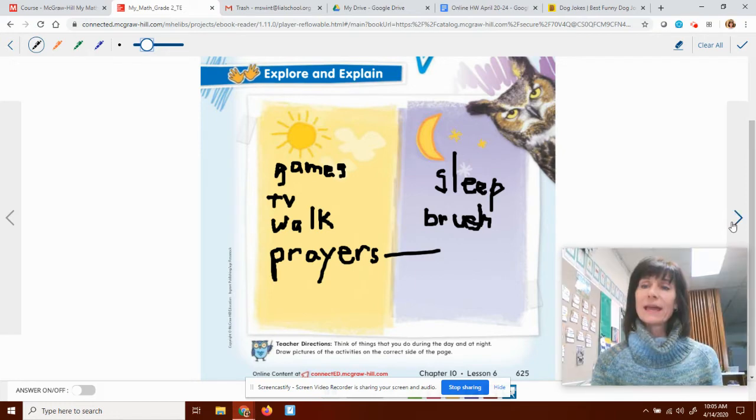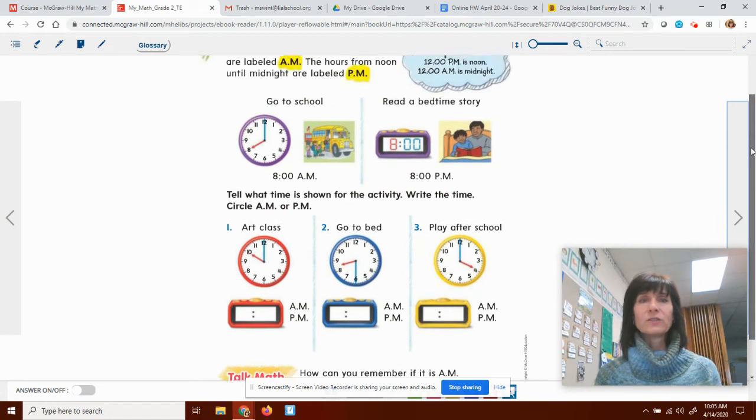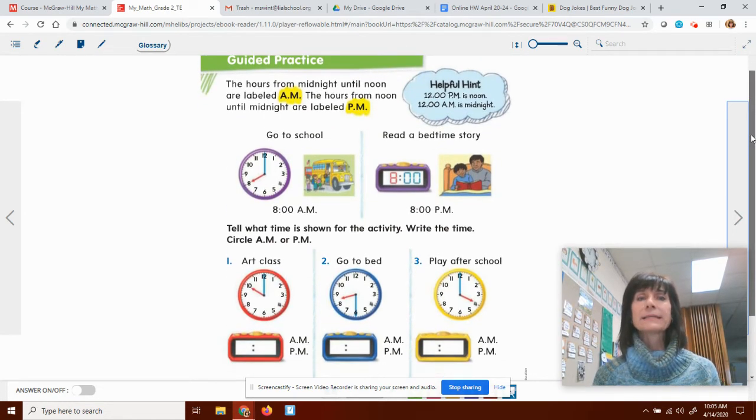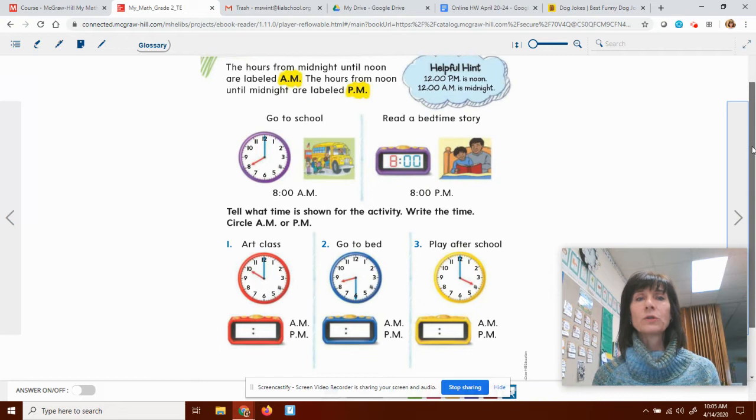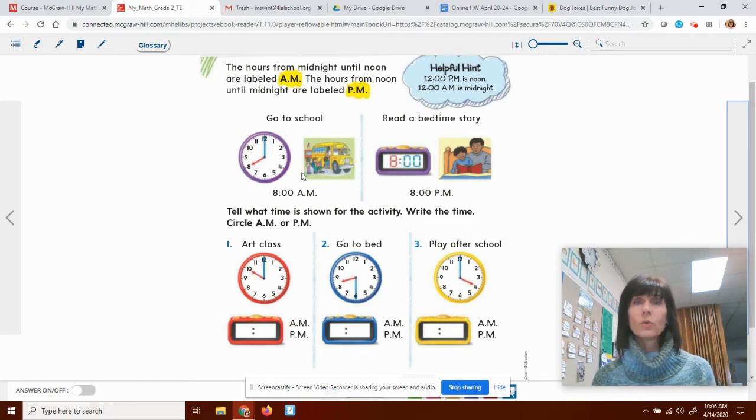So let's go ahead and turn the page and see what we've got. On the next page, it says, under guided practice, the hours from midnight until noon are labeled AM. The hours from noon until midnight are labeled PM. So if you're going to school, you would be going to school in the AM. If you're going to read a bedtime story before you go to sleep, that's going to be 8 p.m. So let's take a look at our examples below.